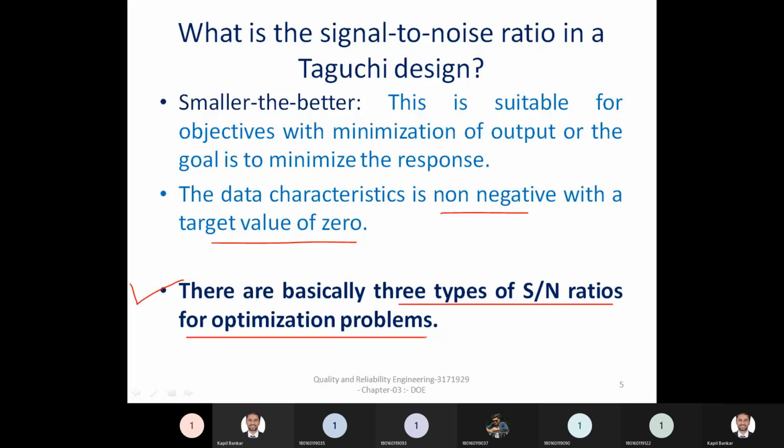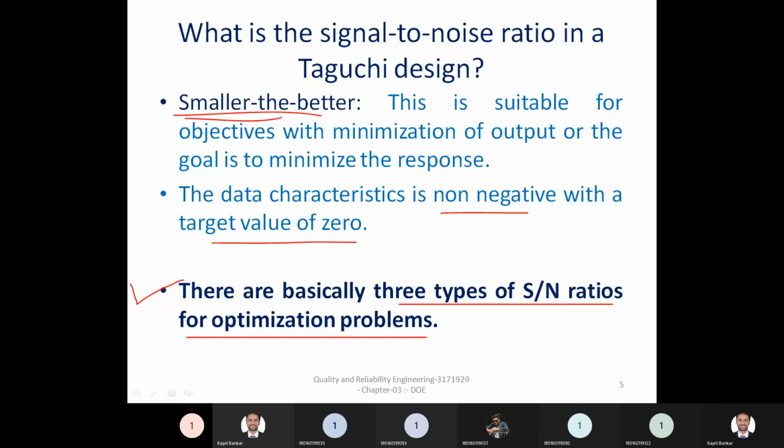If material removal rate is your response, then you must take the maximization, so you must consider the larger the better. And if your task is to get the response of surface roughness, then that problem is called a minimization problem, or minimization of your output, and at that time you must consider the smaller the better SN ratio.